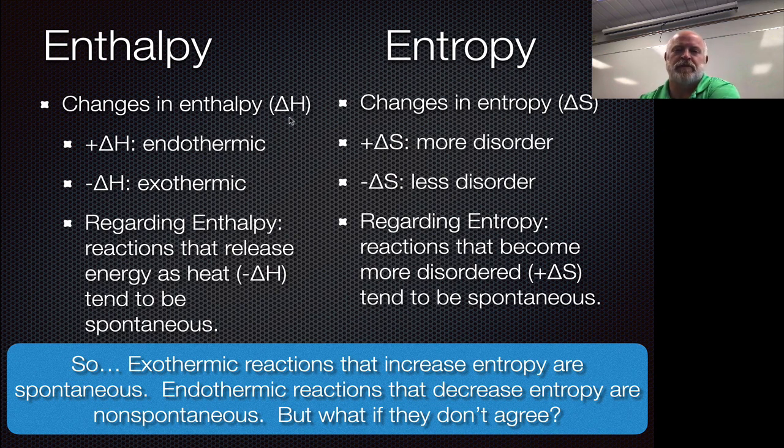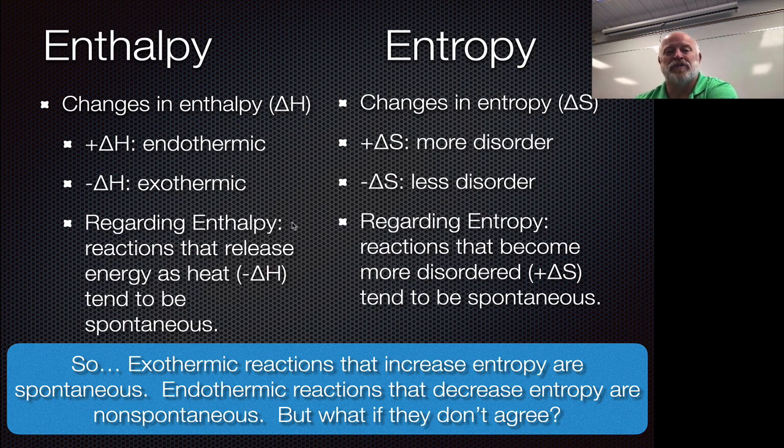Remember, changes in enthalpy we designate as a delta H. And if it was a positive value, we've called that being endothermic. If it was a negative value, we called that being exothermic. Remember also for enthalpy, things that tend to release energy, or things that are exothermic, are going to be spontaneous for us. So if enthalpy has its way, everything exothermic would be spontaneous because it's losing energy. So let's bring it down to a lower energy state, which is preferred in nature.